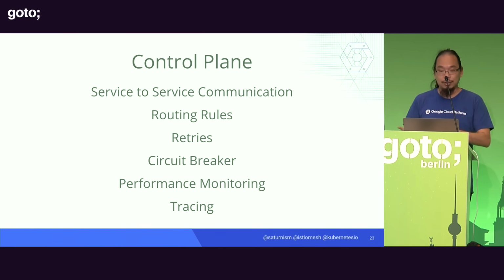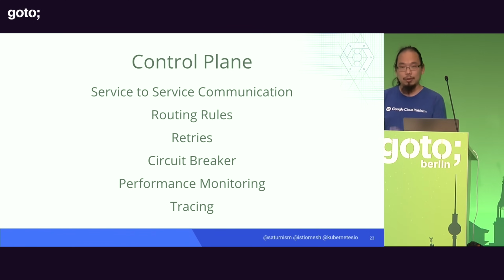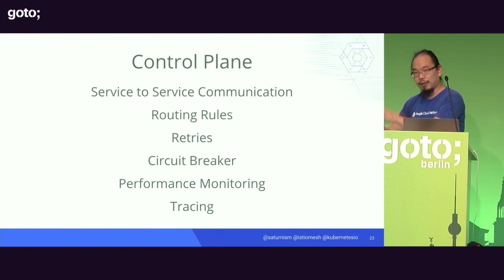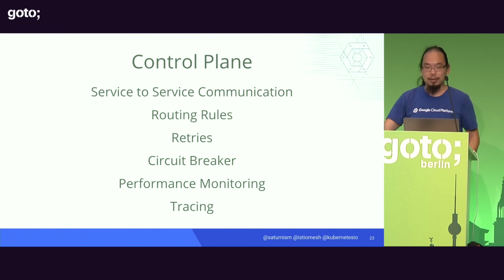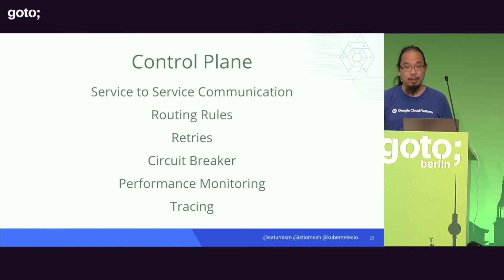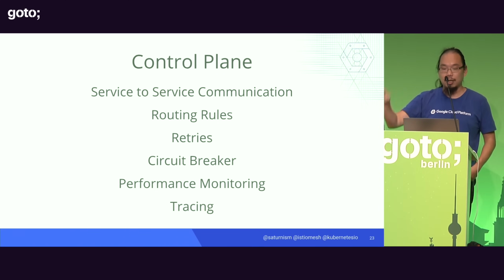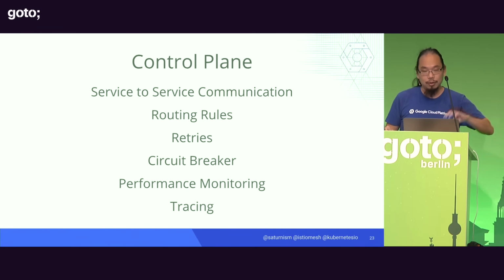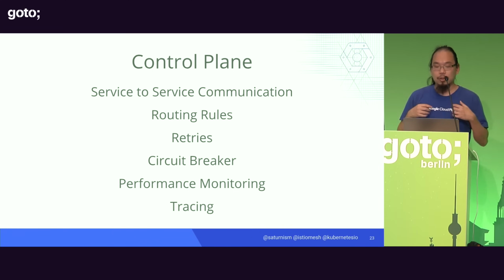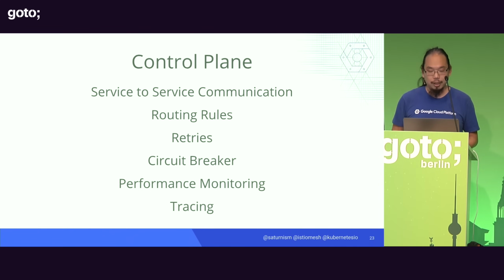So if you want a load balancer, you write the definition, you send it to the control plane, and it will create a physical load balancer that becomes the data path. And for that reason, if the control plane goes down, the data path will still be there. You just lose control on how to manage the data path until the control plane comes back. So Istio is then the control plane for service-to-service communication.